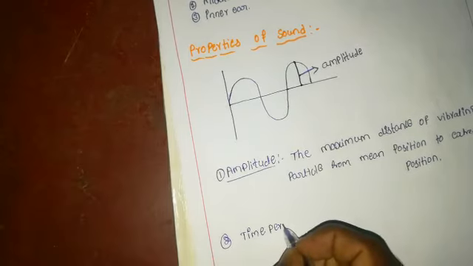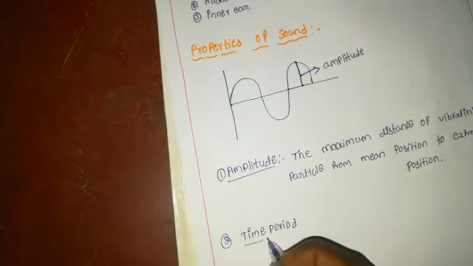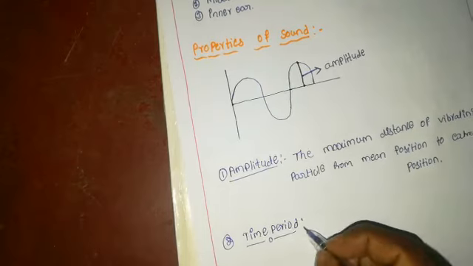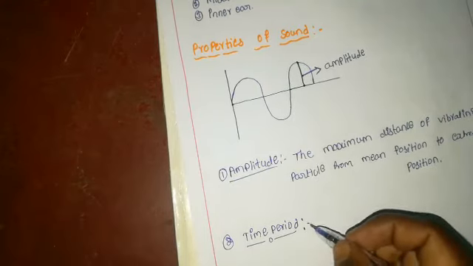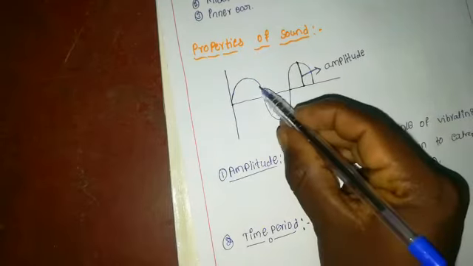The next property is that sound has a time period. The time period of a sound wave refers to the time taken by a particle of the medium to complete one vibration.